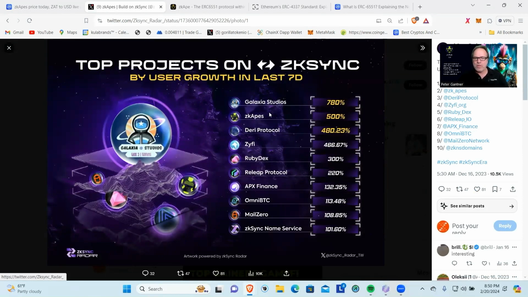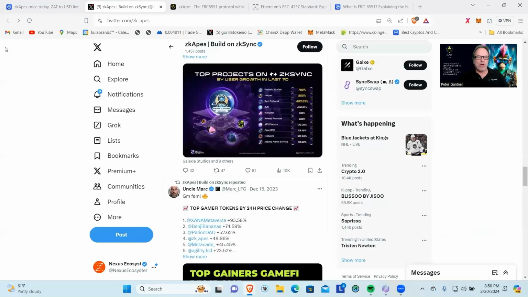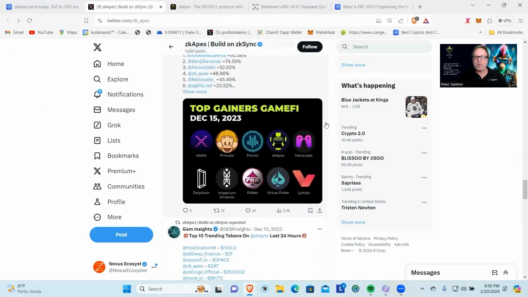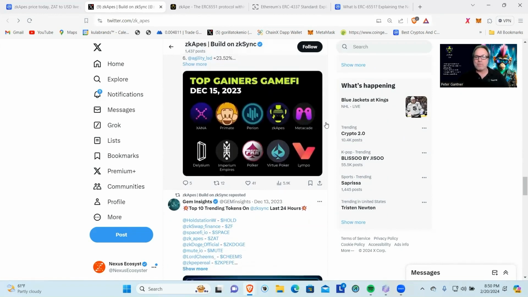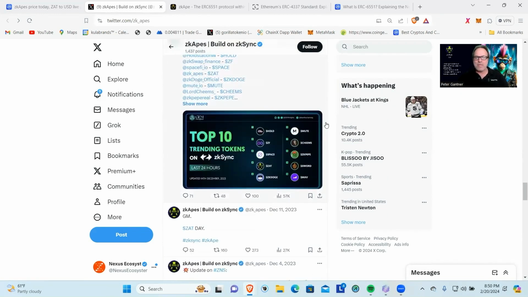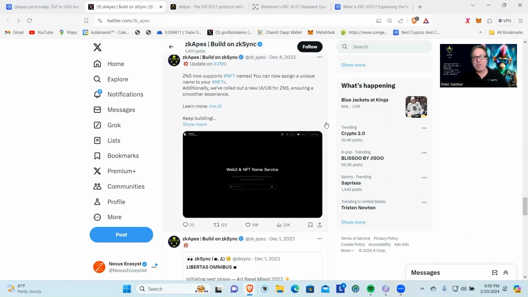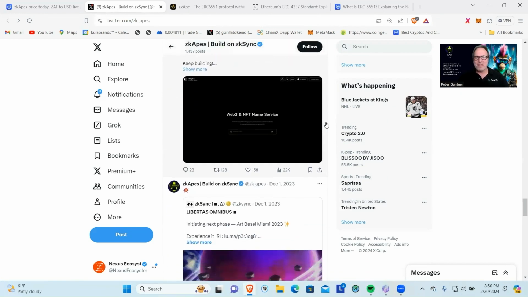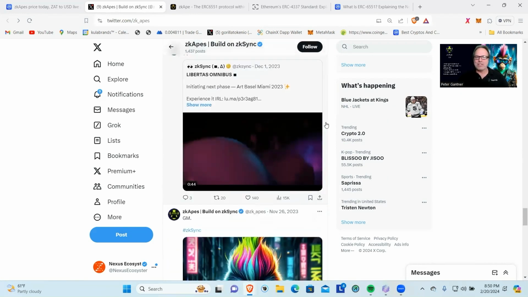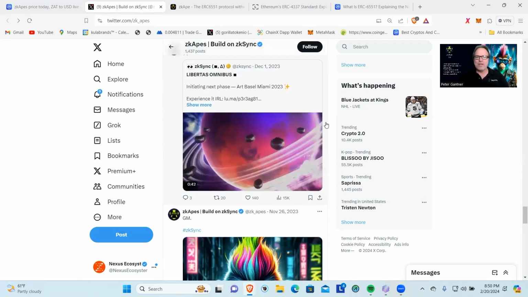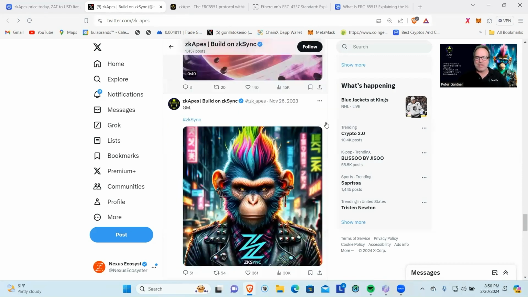So they were number 2 on there. That's just showing off that, hey, look, we're doing well as far as on the chain goes. But what we're looking for now are partnerships, top gainers, again, top 10 trending tokens. A lot of posts about the token. Would like more maybe posts about the technology and other things that they're doing. But we're going to keep going down and keep digging in here.